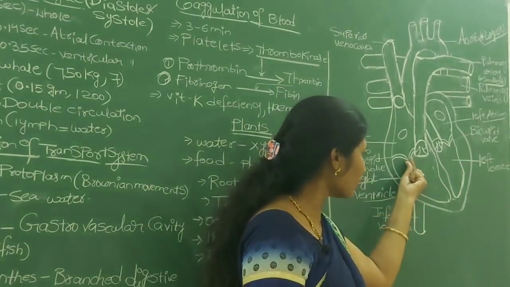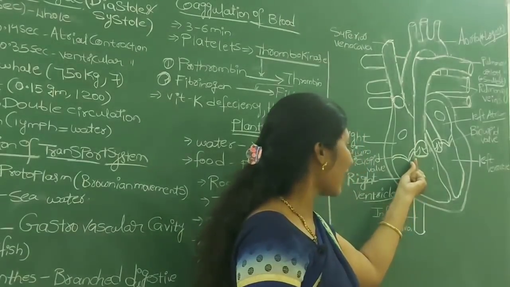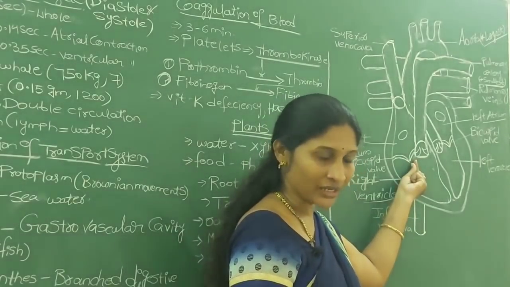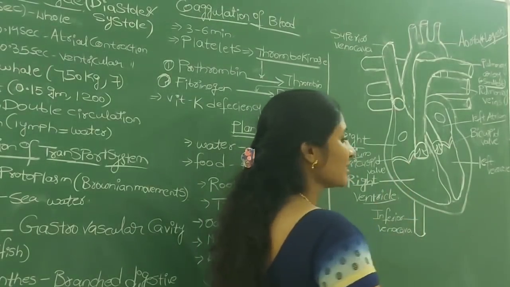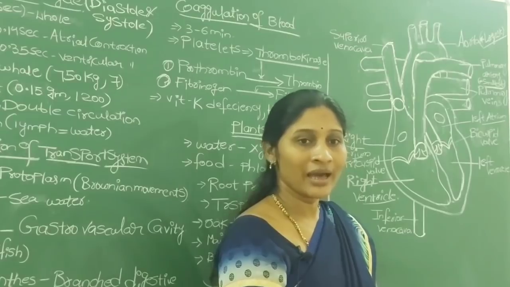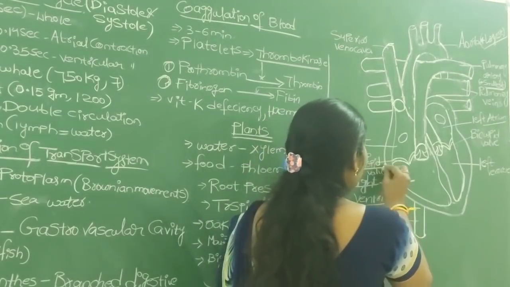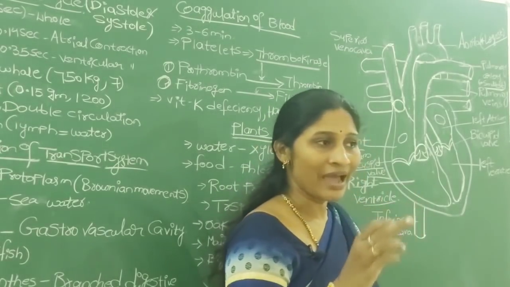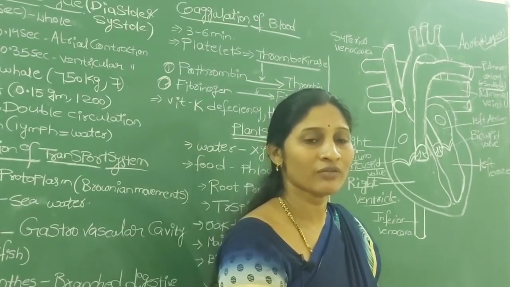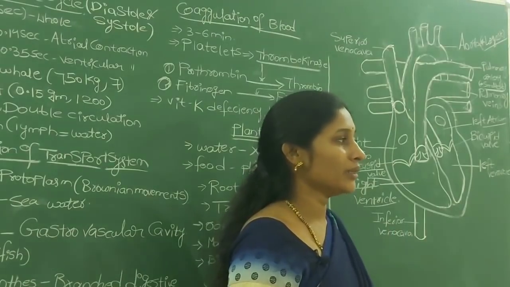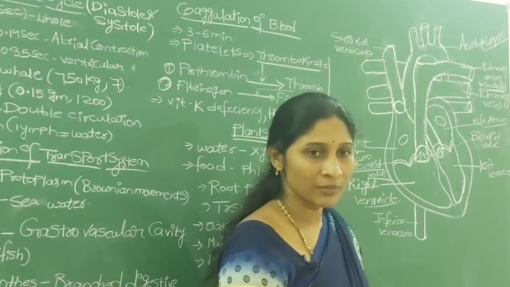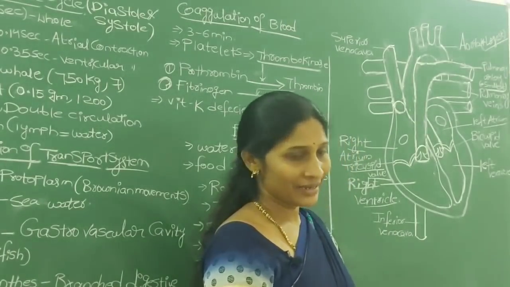And the valve which is present at the right atrioventricular aperture, that valve we call the right atrioventricular valve or tricuspid valve. Why? Because it has 3 flaps in its structure. That's why we call it the tricuspid valve. So simply remember that the tricuspid valve is present between the right atrium and right ventricle.